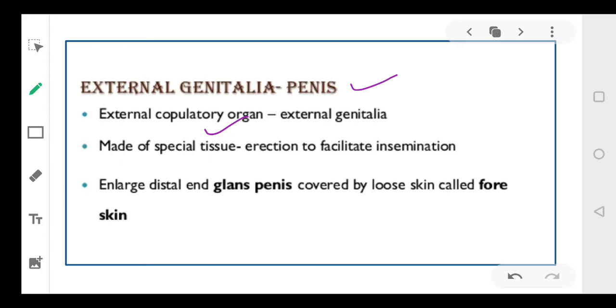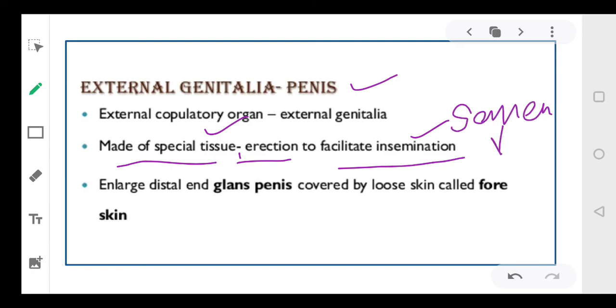It is made up of a special tissue, and because of this tissue, it becomes erect during the insemination process. Insemination means deposition of semen into the female body. When mating occurs, the penis becomes erect so that the semen can be delivered into the female body.